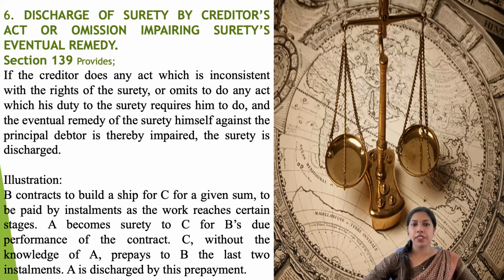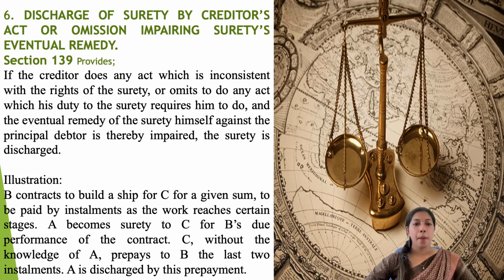It says that if the creditor does any act which is inconsistent with the rights of the surety, or omits to do any act which it is his duty to the surety to do, and the eventual remedy of the surety himself against the principal debtor is thereby impaired, the surety is discharged.